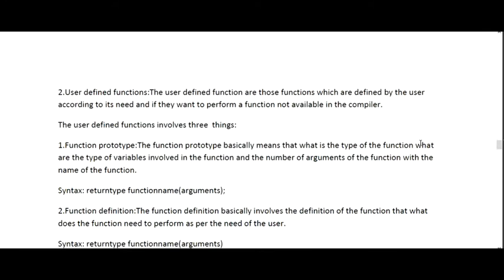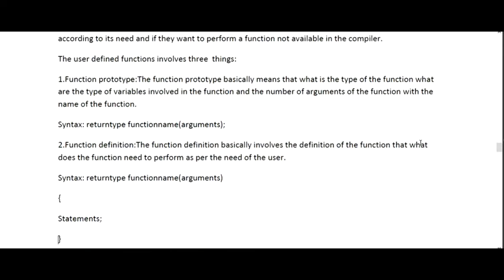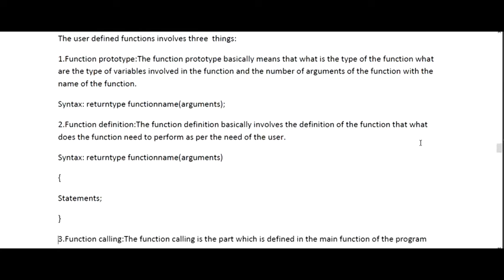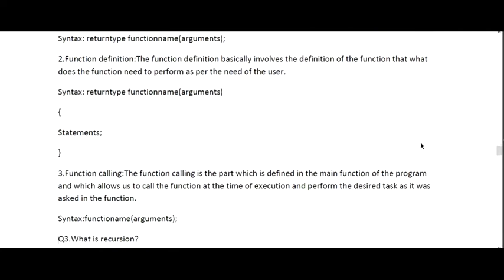Similarly, when you are asked how to define a function, that is a user defined function. In a user defined function, you first need to say that it will include a function prototype, then a function call, then a function definition in which all the content that will be displayed is written. You need to define each and every part, and according to that you present it to the examiner.